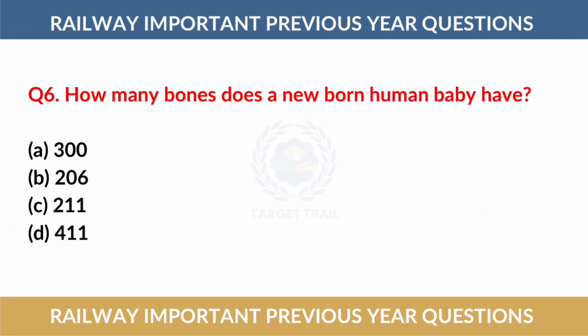Question number 6. How many bones does a newborn human baby have? The correct answer is option number A, 300.